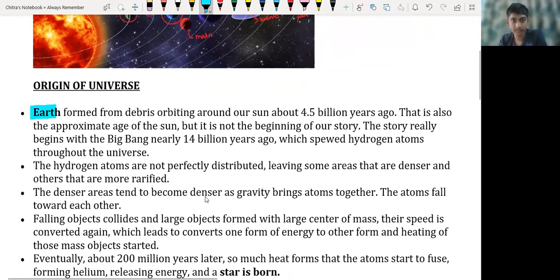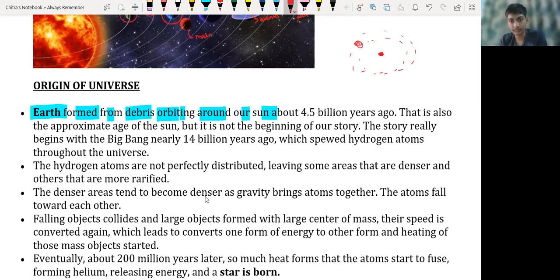We know Earth formed from the debris orbiting around our Sun. Suppose we have this Sun, which is the light emitting object, that's why it is called a star. There are many debris around the Sun which are revolving due to the gravitational force of the Sun.